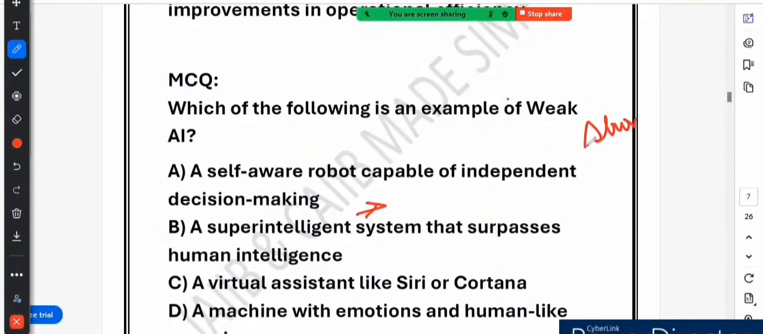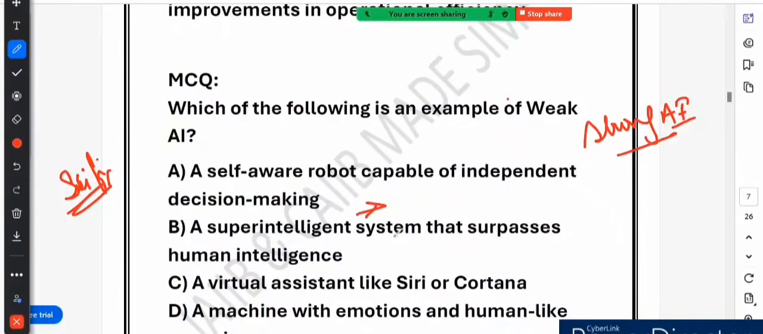This is an example of a strong AI, right? Why? Because a self-aware robot that makes independent decisions is something we see in sci-fi movies, right? You might have seen some sci-fi movies, and in that we see such type of robot. This type of AI would require human-like reasoning, emotion, consciousness, which is beyond what current AI can do. Weak AI is limited to a specific task. It does not have self-awareness.